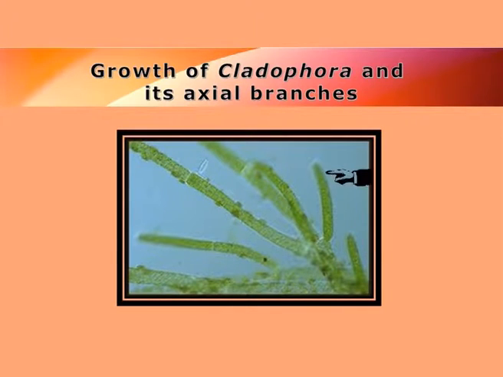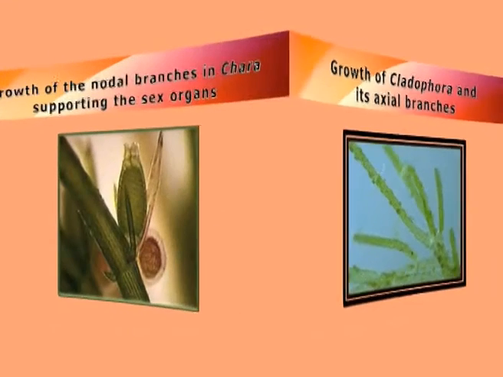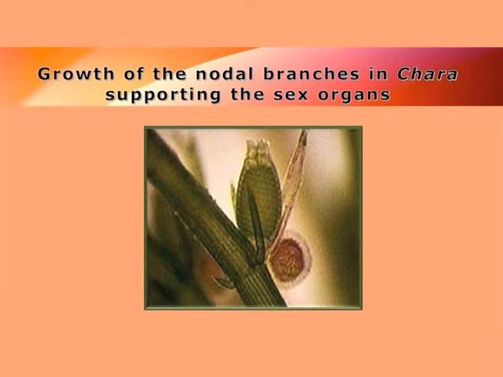Primarily, this auxin will help in the growth of macrophytic algae, as it is shown here in Cladophora. The growth of the axial branches or the axillary branches is primarily because of auxin production. At the same time, in Chara, which is a major macrophytic alga, the axial leaves are produced, and these axial leaves will be bearing the sex organs in the form of globule, which is the male sex organ producing the antherozoids, which will move upward and will be trapped by the crown of the nucule, which is the female sex organ, and fertilization will take place.